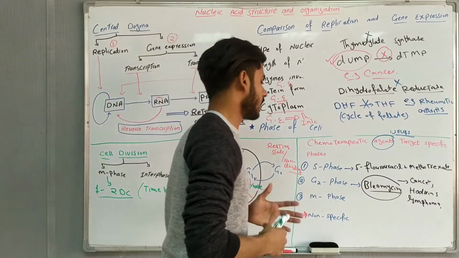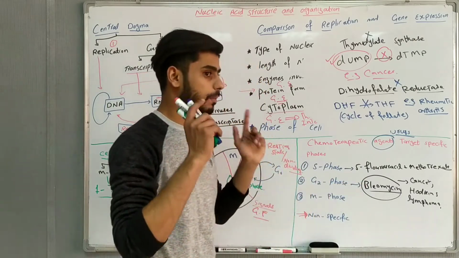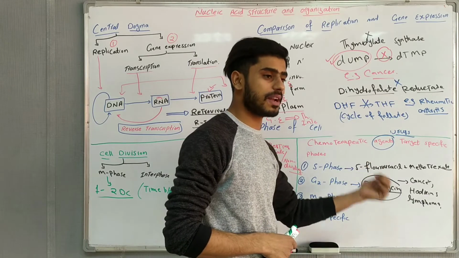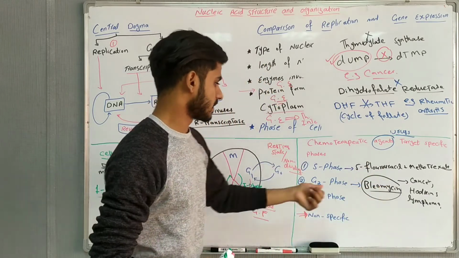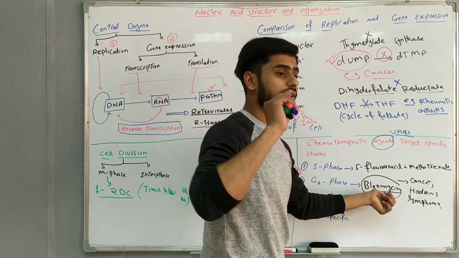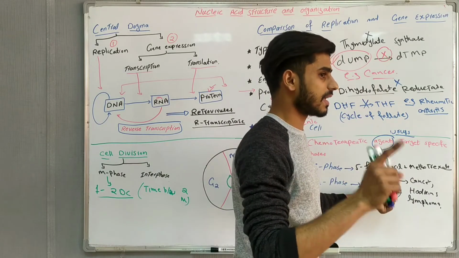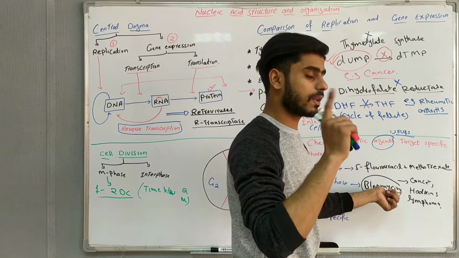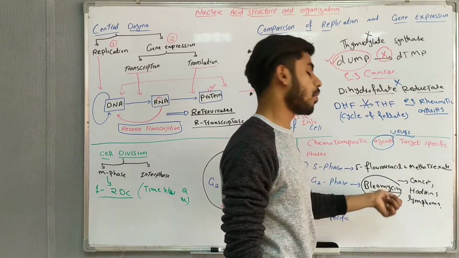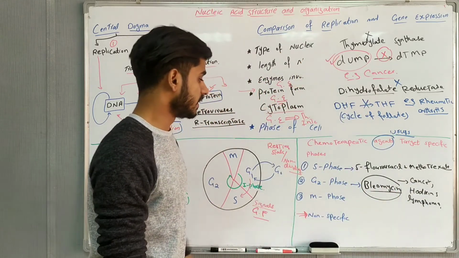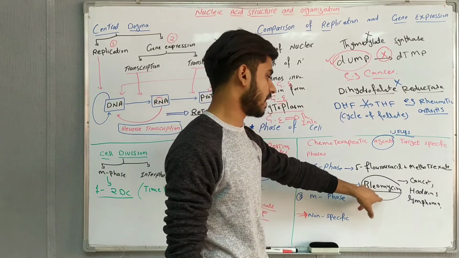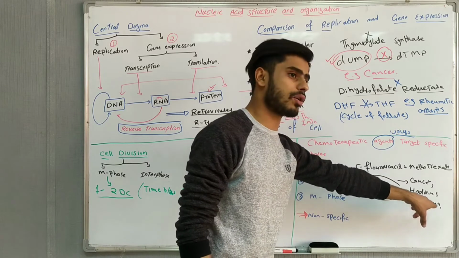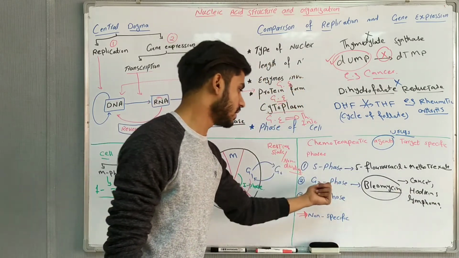It can cause inflammation in our pulmonary system, pulmonary fibrosis, because this drug may be followed by inflammatory cells and edema. Remember that when inflammatory cells and edema come, it will cause inflammation, and that inflammation is named pulmonary fibrosis. This is the side effect of bleomycin. But it is used for cancer, Hodgkin's lymphoma, and non-Hodgkin lymphoma, and especially acts on the G2 phase.